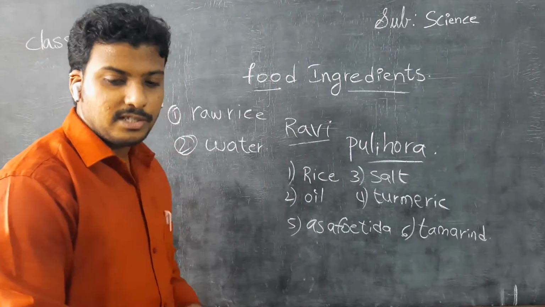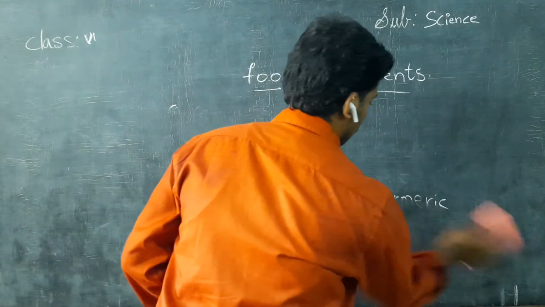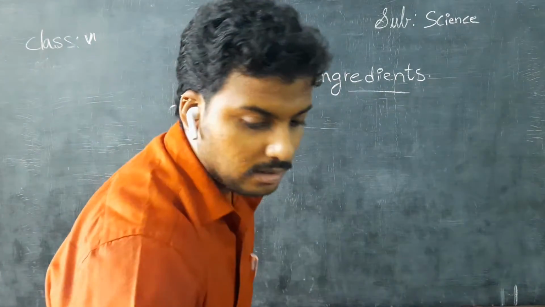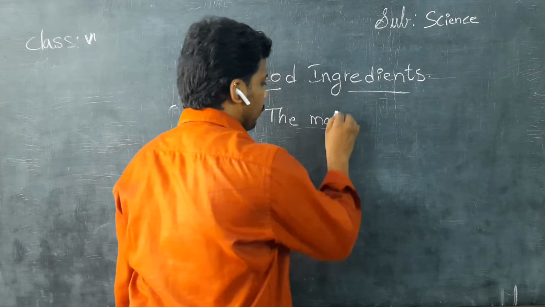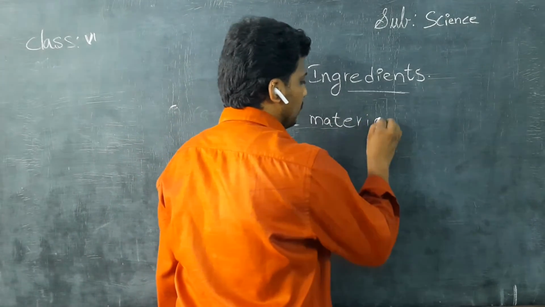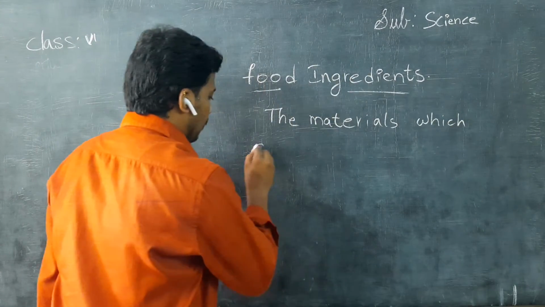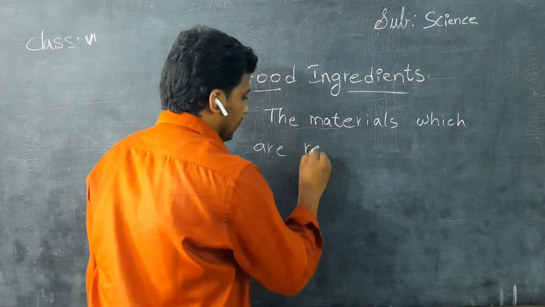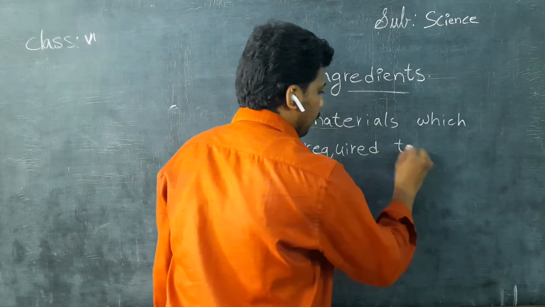The definition says: the materials which are required to cook food.